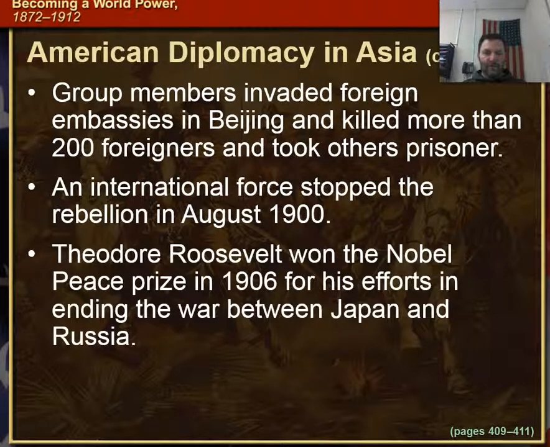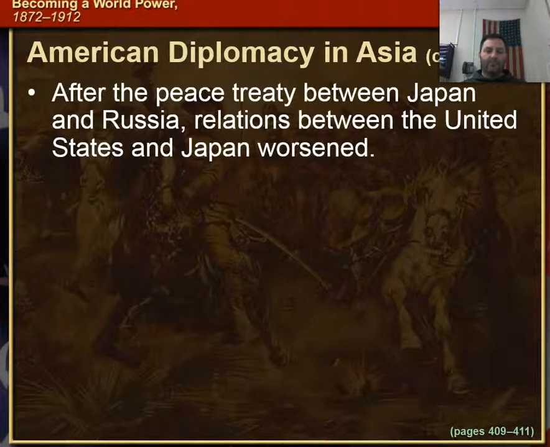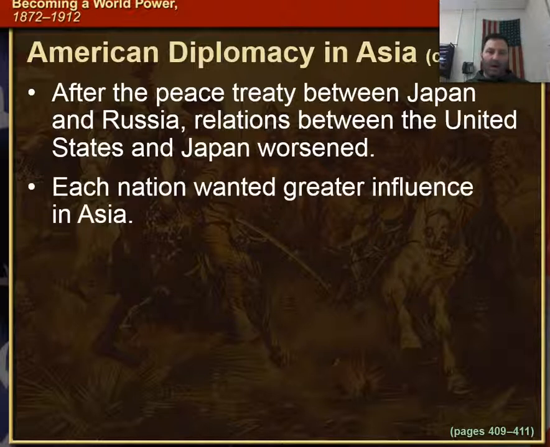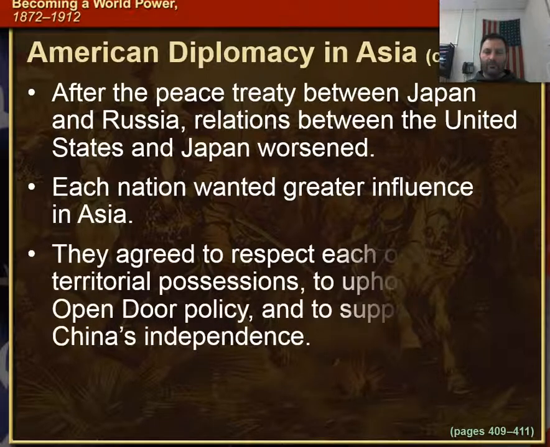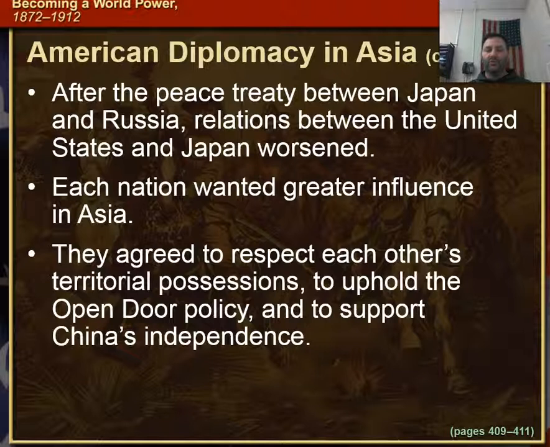Theodore Roosevelt won the Nobel Peace Prize in 1906 for his efforts in ending the war between Japan and Russia. It is called the Russo-Japanese War. Okay. After the peace treaty between Japan and Russia, relations between the United States and Japan worsened. They're not very good. Each nation wanted greater influence in Asia. So they agreed to respect each other's territorial possessions and to uphold the open door policy and to support China's independence.